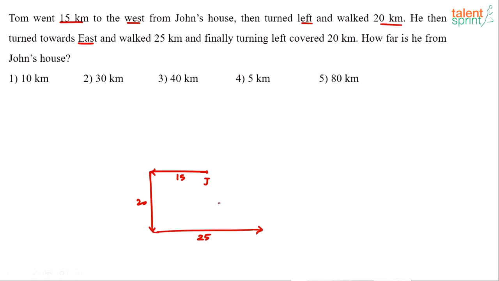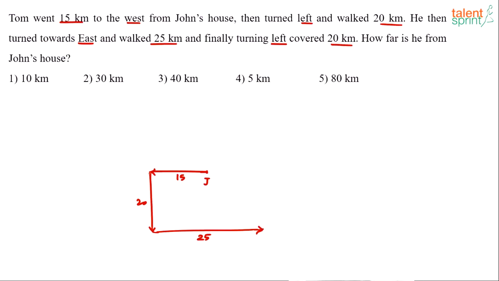Suppose he asks in which direction he is from his starting point, the length of these lines would matter. You don't have to draw it with a scale, but make sure that 25 is in line with 15 here, right? It should definitely be longer than 15. So he walked 25 kilometers in the east direction, and finally he turned left. Now, when he's facing east, turning left would mean going towards north, right? So he's going towards north. So finally he turned left and walked 20 kilometers.